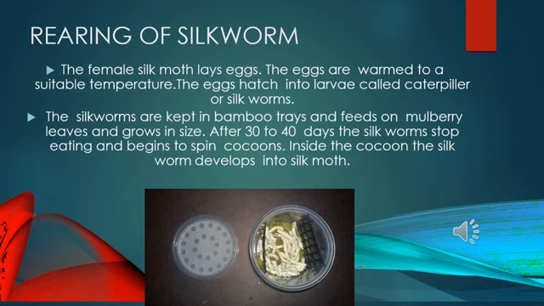After 30 to 40 days, the silkworms stop eating and begin to spin the cocoons around themselves. Now inside the cocoon, the silkworm starts developing into the silk moth.